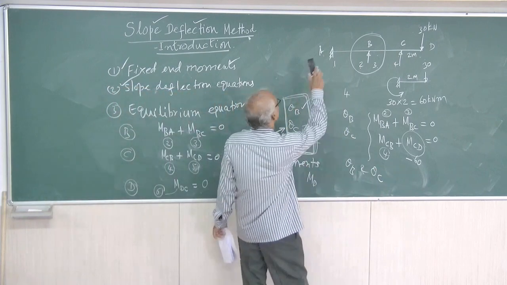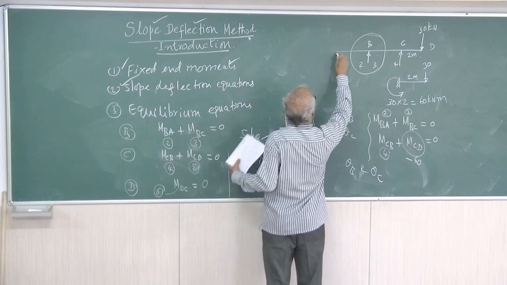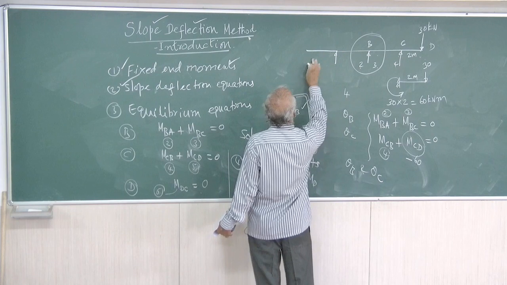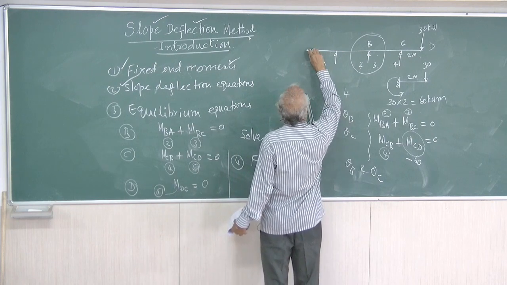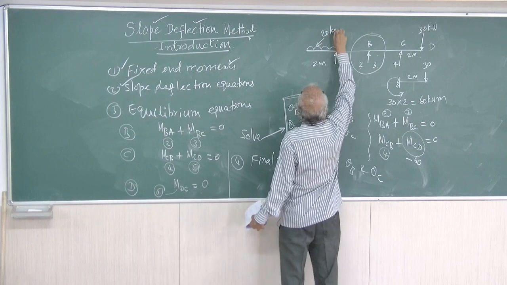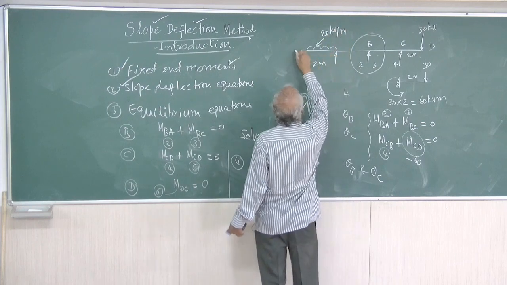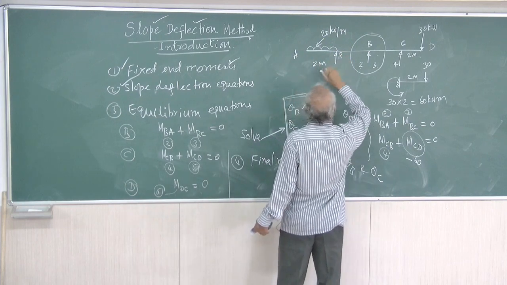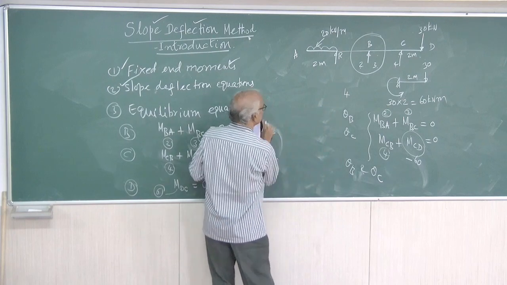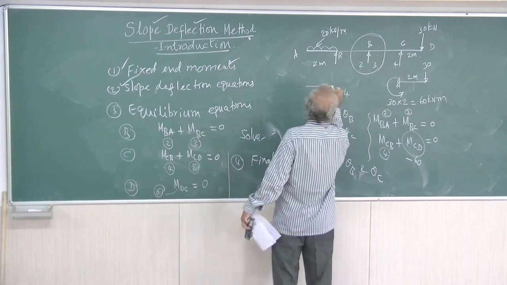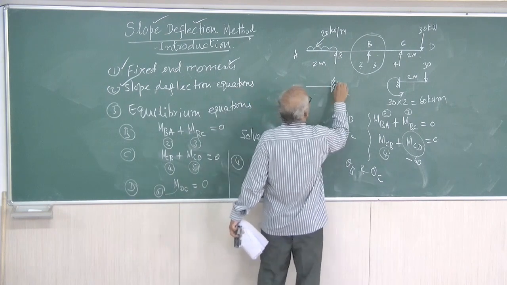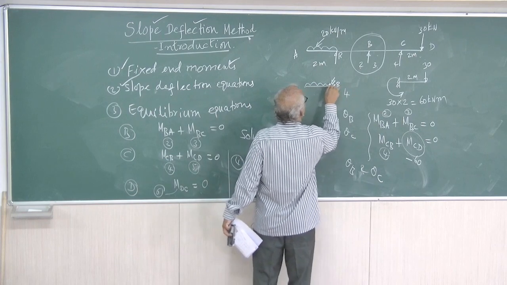Suppose there is a doubt, right? Suppose this beam is given like this. There is another overhang here, 2 meters. Then here a UDL of 20 kilonewton per meter is given. This is A, this is B. Then what you do is, you treat this as a fixed beam.